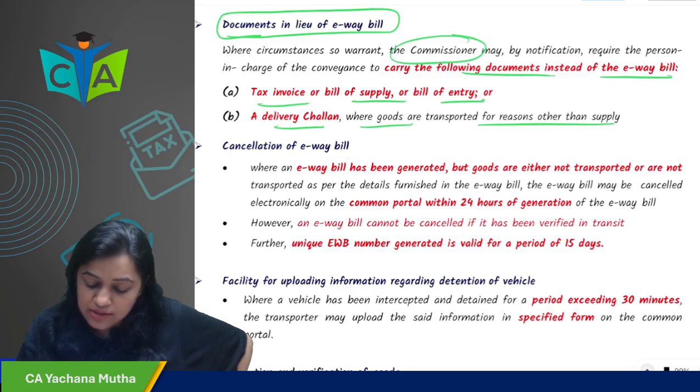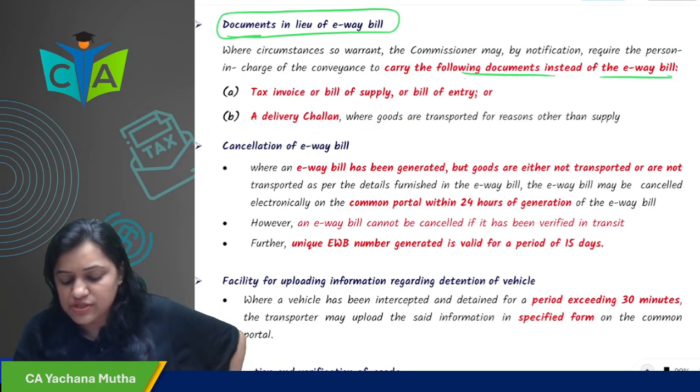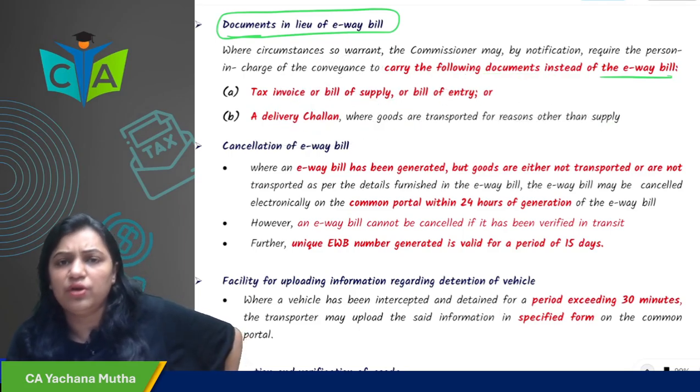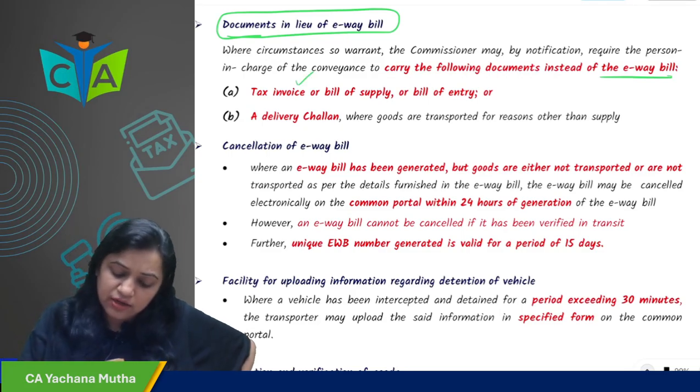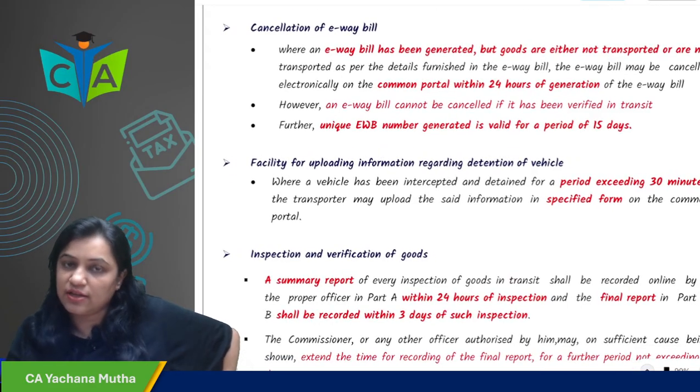So is it in all the cases? No, it is when the commissioner feels that the circumstances are such, then he will say okay, you don't carry an e-way bill, you can carry either the tax invoice or the bill of supply or the bill of entry or the delivery challan as the case may be.